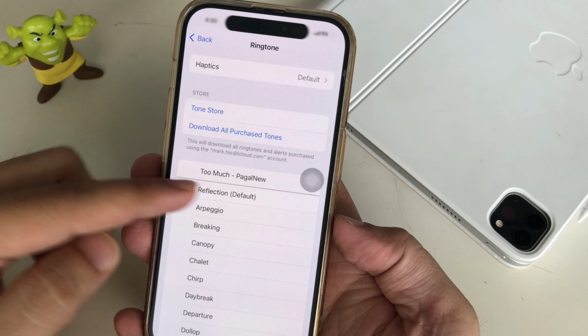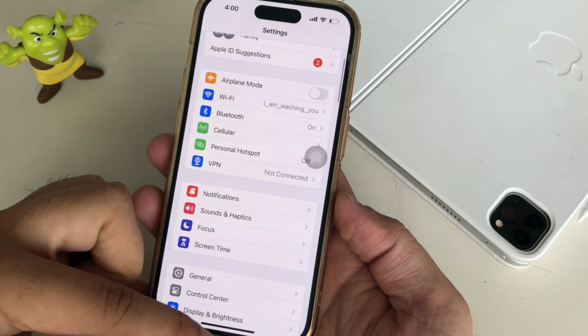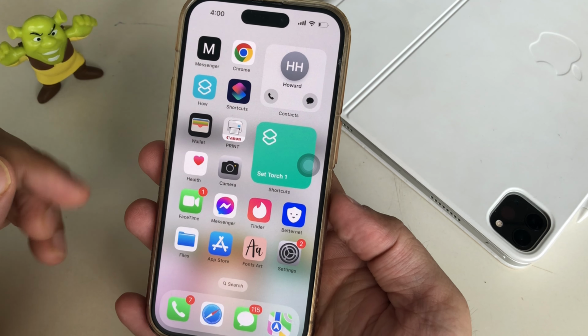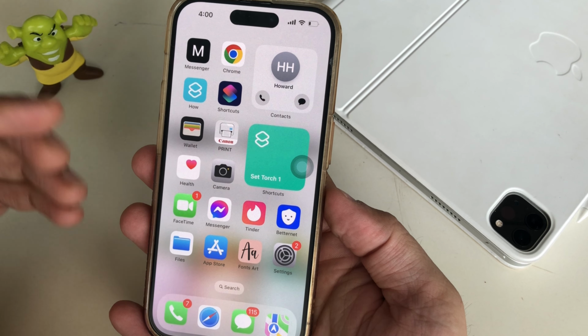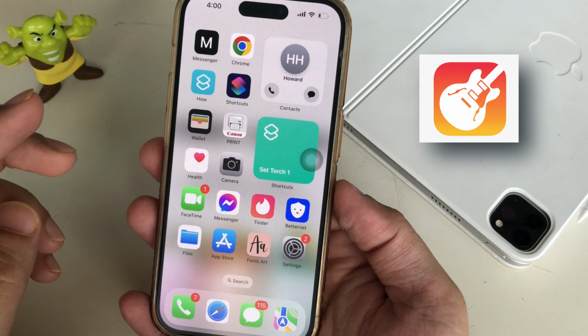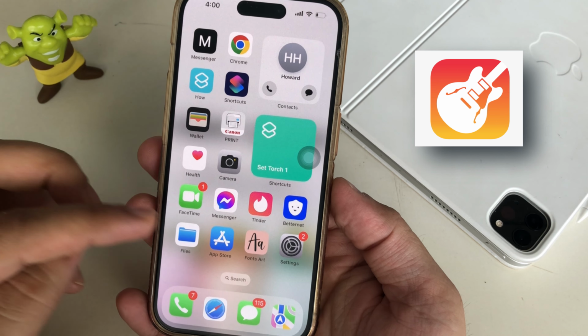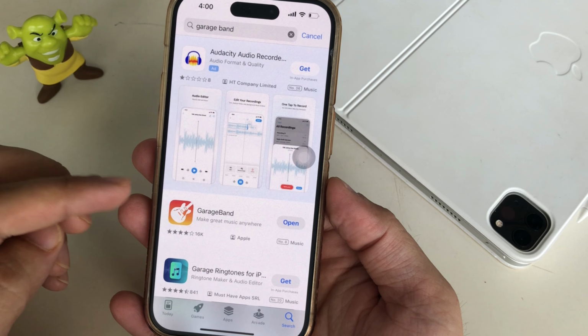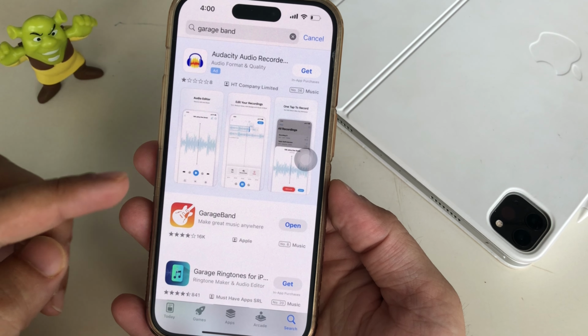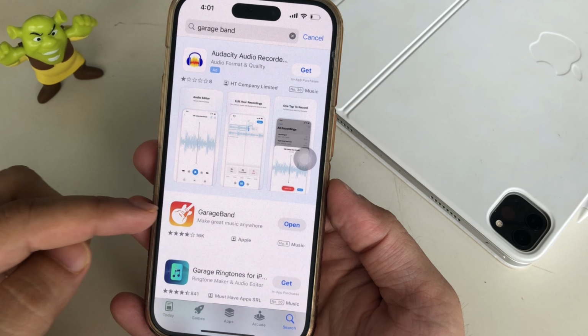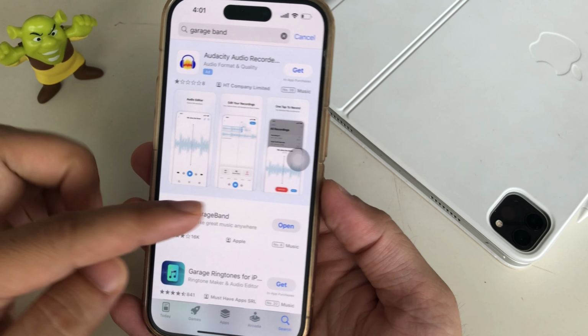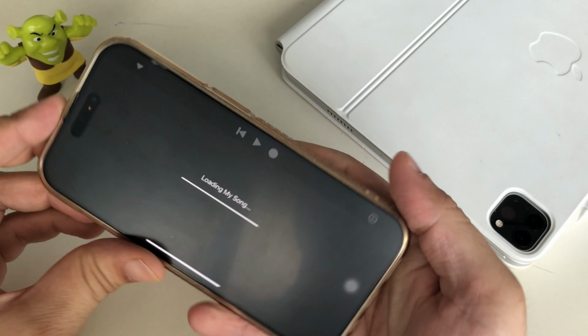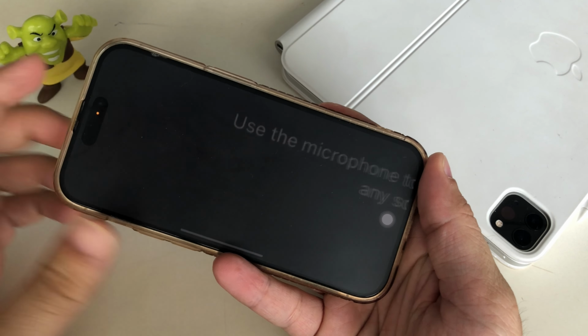Now, the interesting part is if you want to set any of your songs as a ringtone, keep watching this video. First, make sure your iPhone has the Apple native GarageBand app installed. If not, download it from the App Store. Launch the GarageBand app on your iPhone and select Audio Recorder from different tracks. Here, you can create your ringtone or import your music downloaded from the internet.